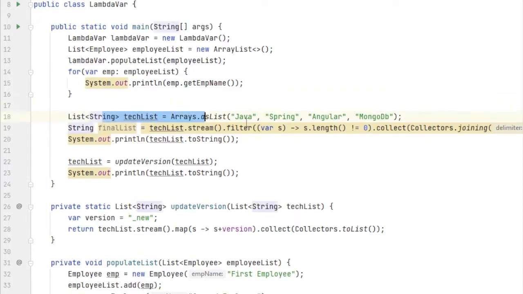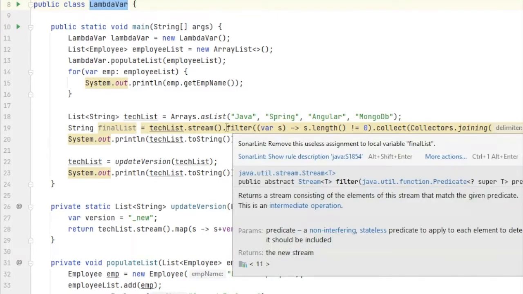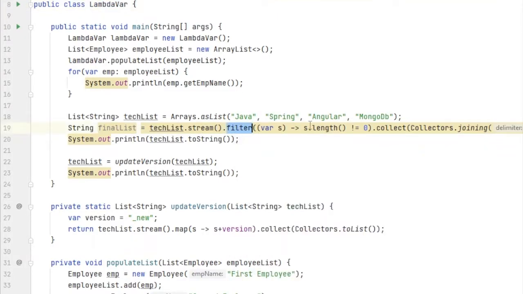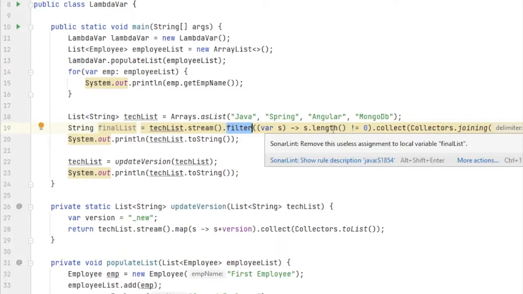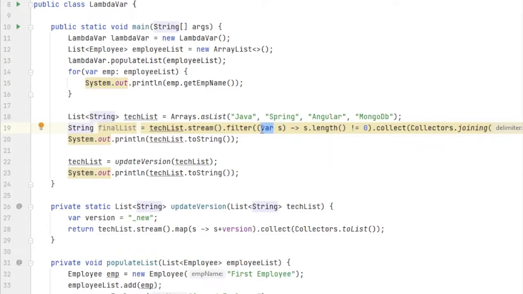This is an array of simple strings, which I have created as this text list. Another important use of var is in lambda functions. That's why I named this class lambda var. That is a very popular use in Java 11. In Java 11, and even in Java 8, in a stream we have a filter method where I can apply this. Now the problem comes: right now, in the situation I have written, I don't even need to use var. It can work even without var, right, this lambda function? So why do I need to use var?